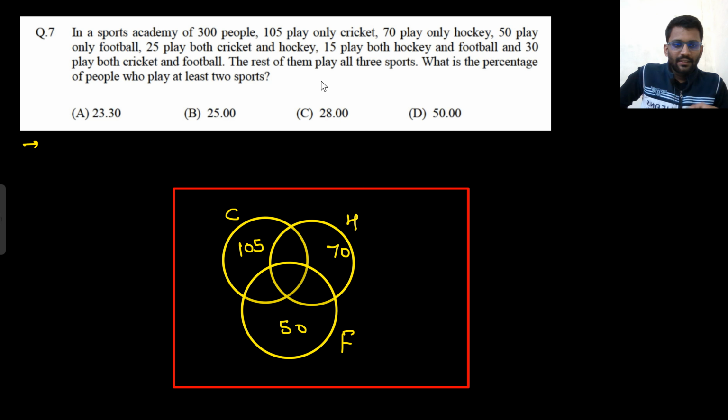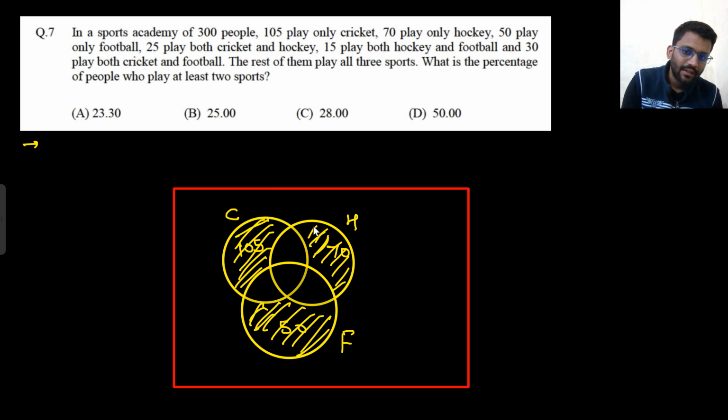Now this question is asked. People will be able to solve this problem, but they will take a lot of time. Now the thing is, these many people play only cricket, these many play only football, these many play only hockey. And they are saying that these many play hockey and football, these many play cricket and hockey, and these many play cricket and football, and the rest all play all three. So that means all 300 people play something.